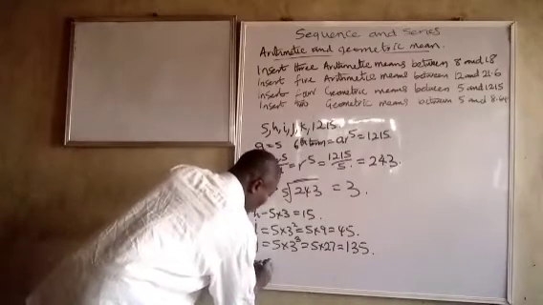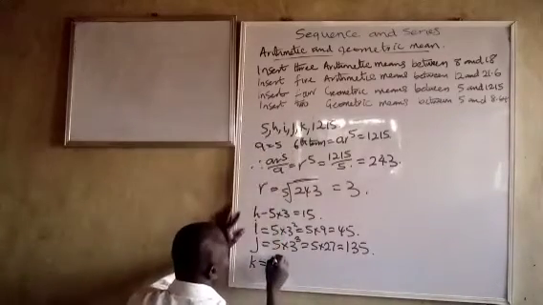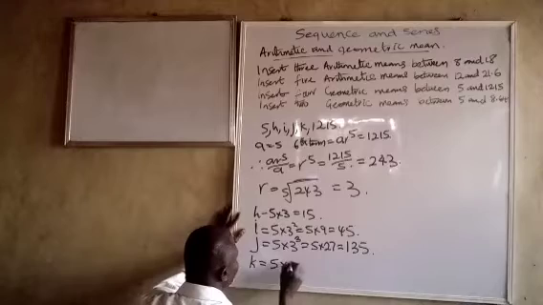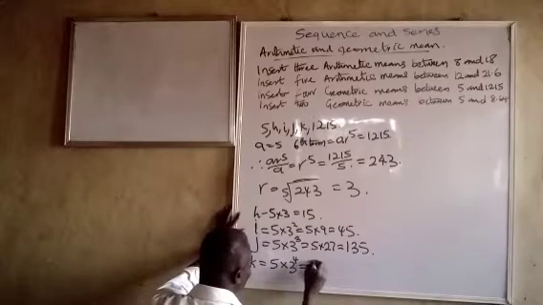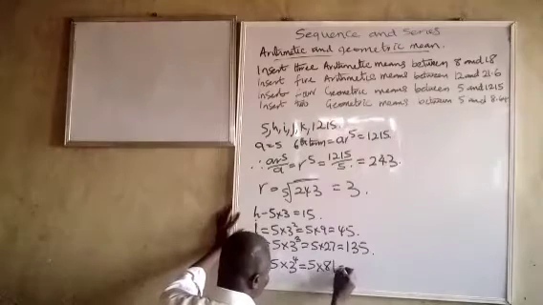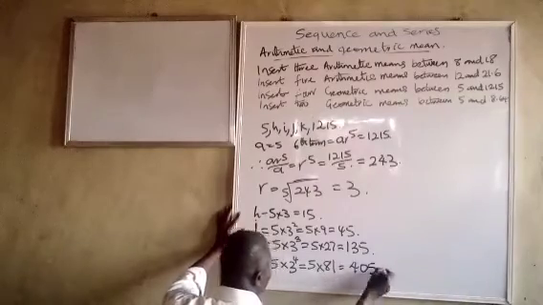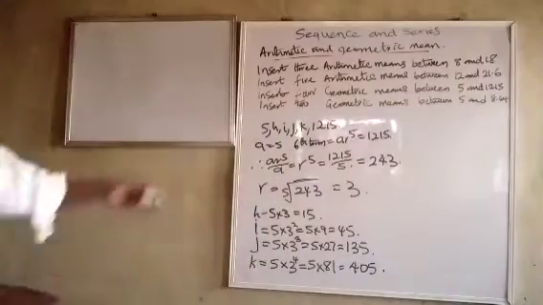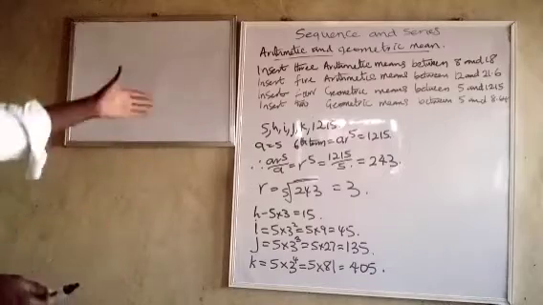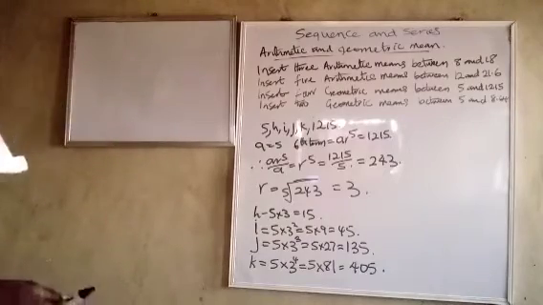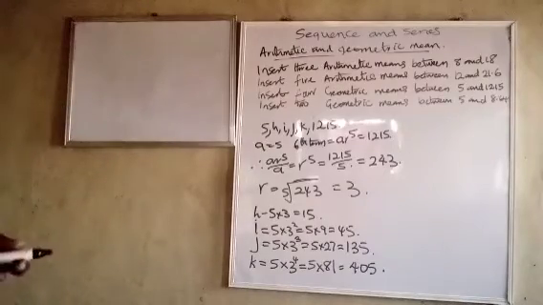K is 5 times 3 raised to the power 4, and that is 5 times 81. That is 405. So those are the 4 terms to be inserted between 5 and 1215. They are the 4 geometric means.